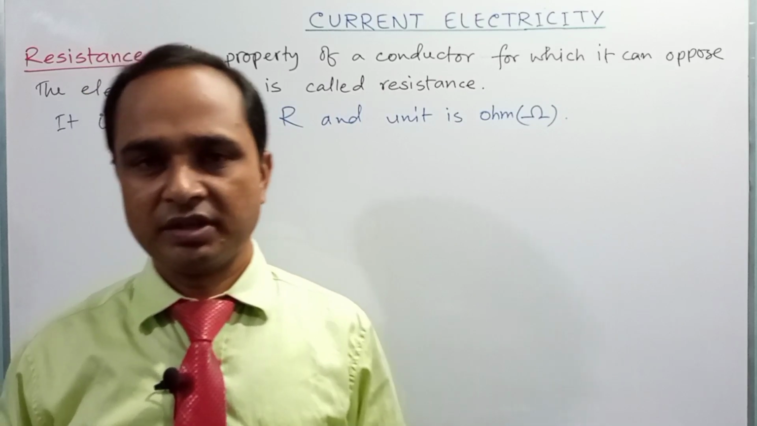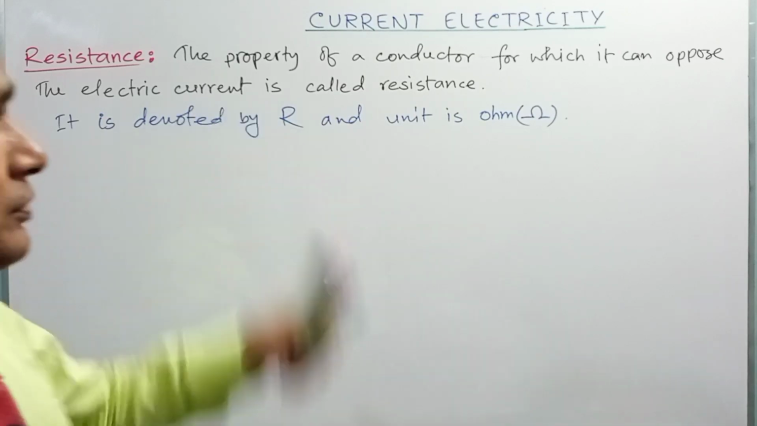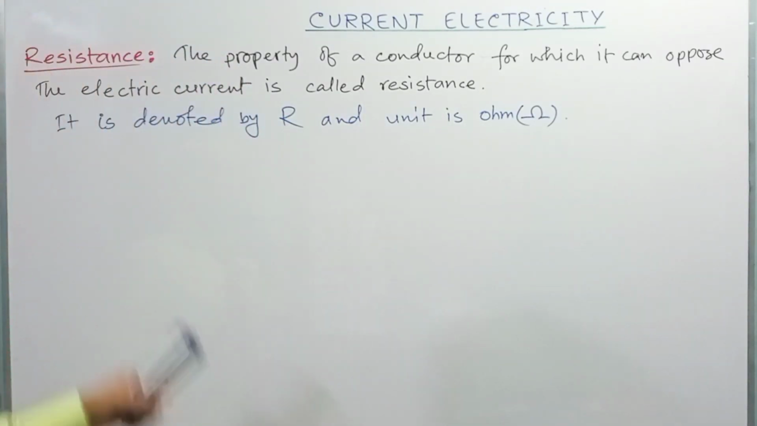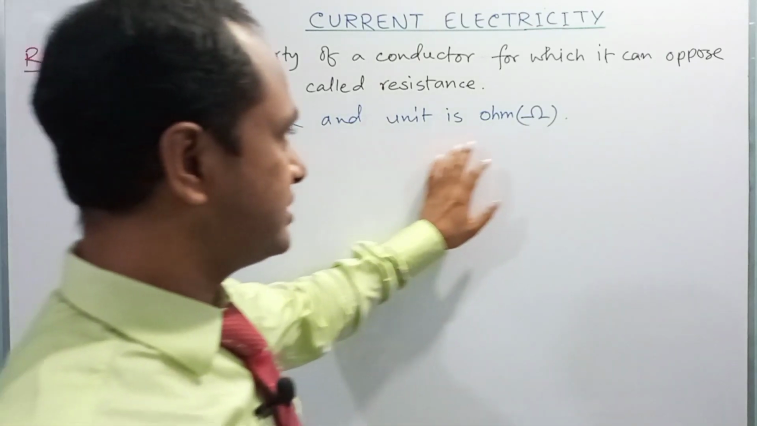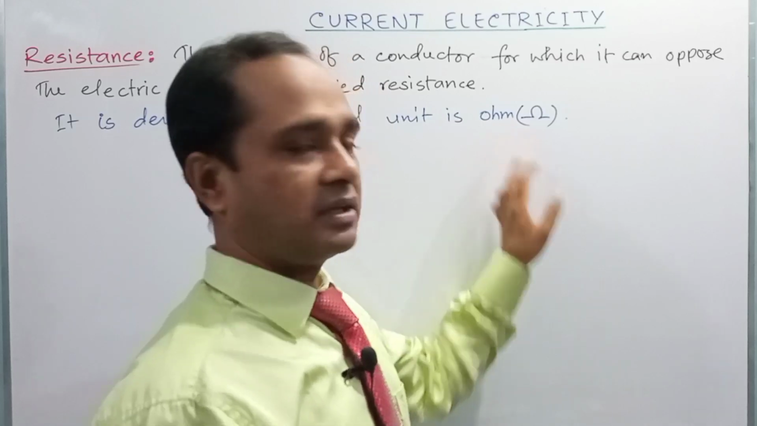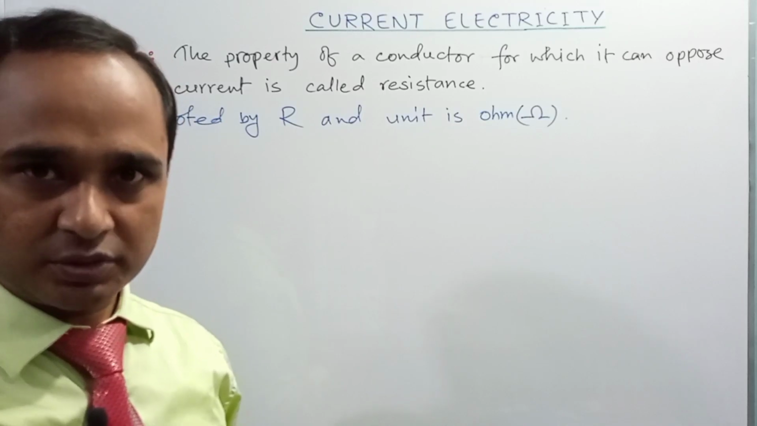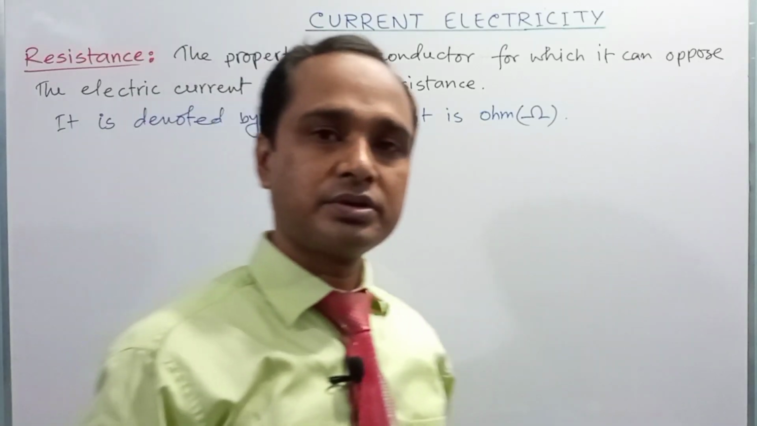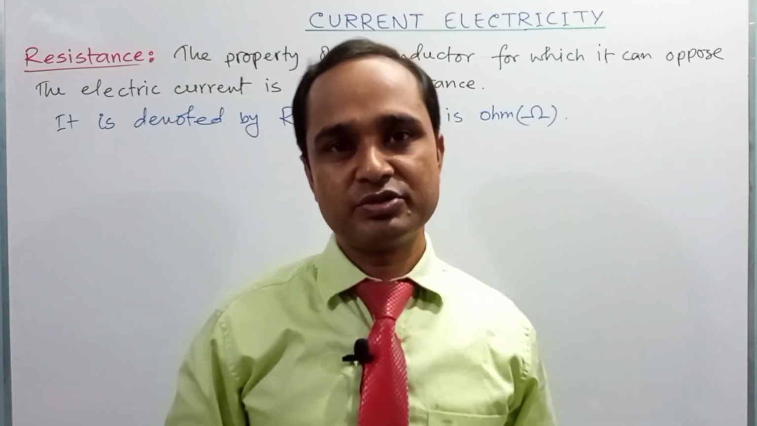Dear student, now we can see the definition of resistance. Resistance can be defined as the property of a conductor for which it can oppose the electric current through it, and it is called the resistance of the conductor. Resistance is denoted by capital R and its unit is ohm, or simply it can be expressed by the symbol. Okay? Dear student, now we are going to see some mathematical problems which can be solved using Ohm's law.